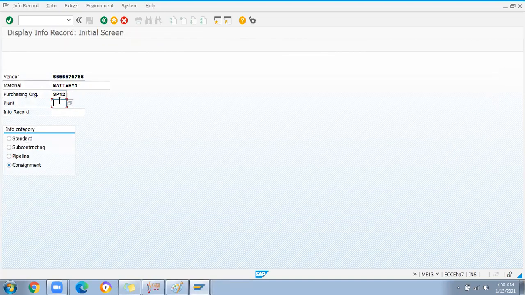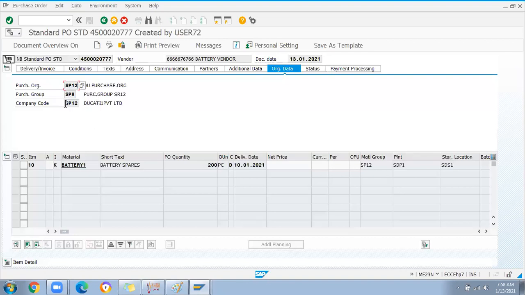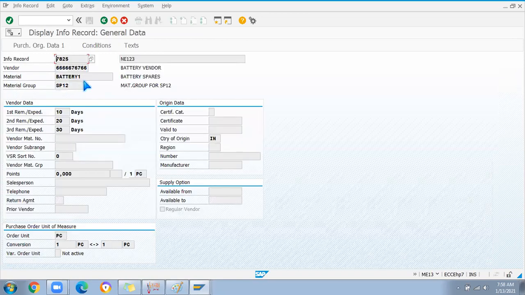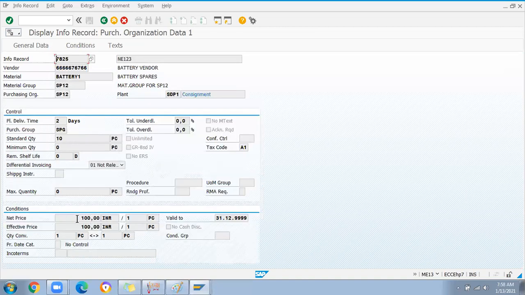See, this is the best organization structure someone configured with multiple company codes, multiple plants, different store locations, and some real-time business scenario they have done, right? So you can refer to such kinds of scenarios in SAP and recreate them. SPD1. See here, the info record is existing for this material. Here you have to check the price. See, 100 INR is the maintained price for one piece.